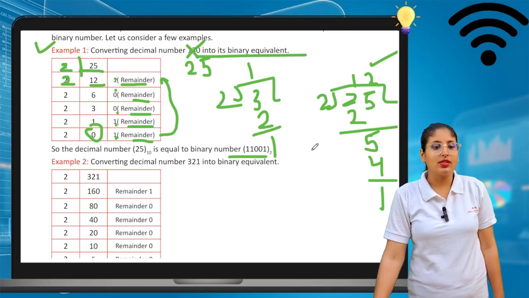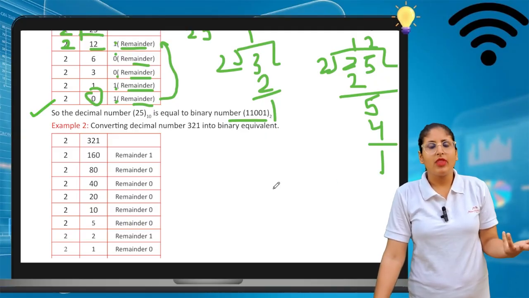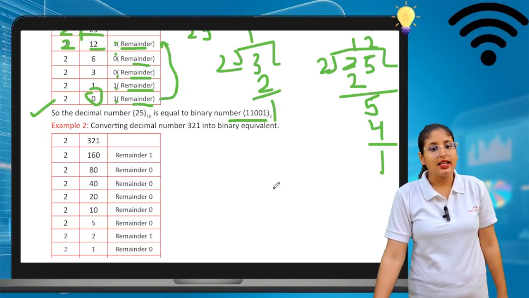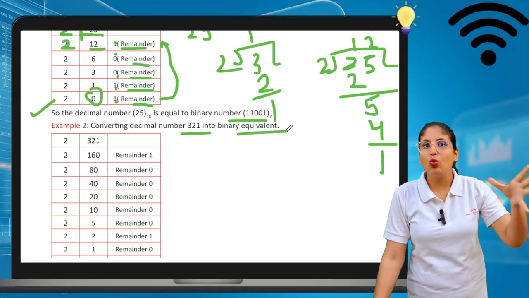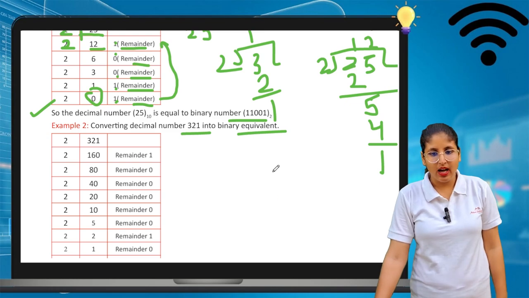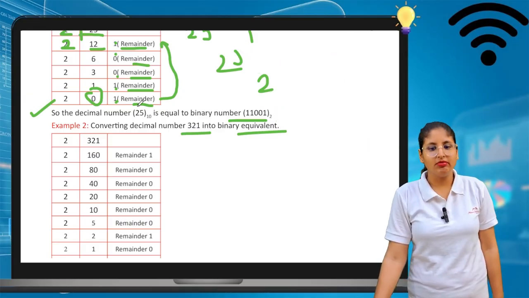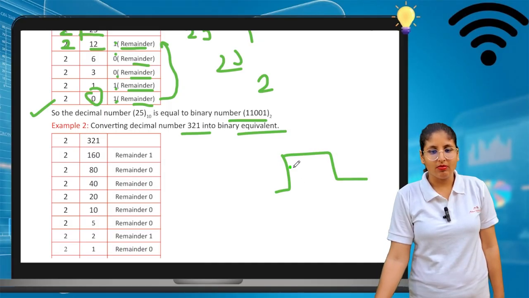Now there is a second example. You can solve these things at home also: find the binary number of 40, find the binary number of 45, like this. Converting decimal number 321 to a binary number, first you have to divide by 2. I hope it is easy for you. I know you all know how to divide, but if someone is new, for them also I am writing it one by one.